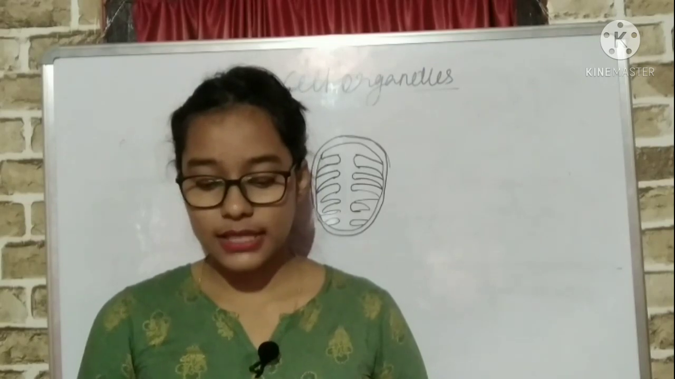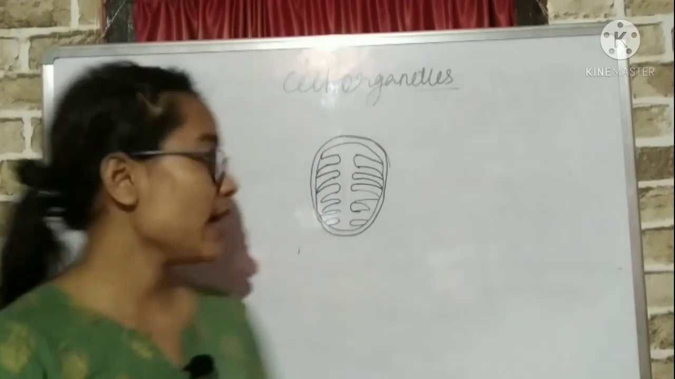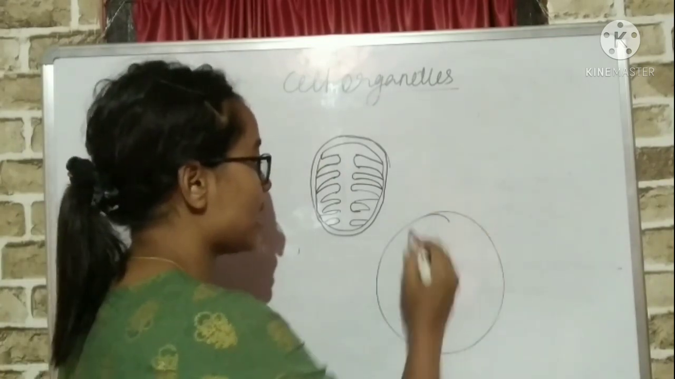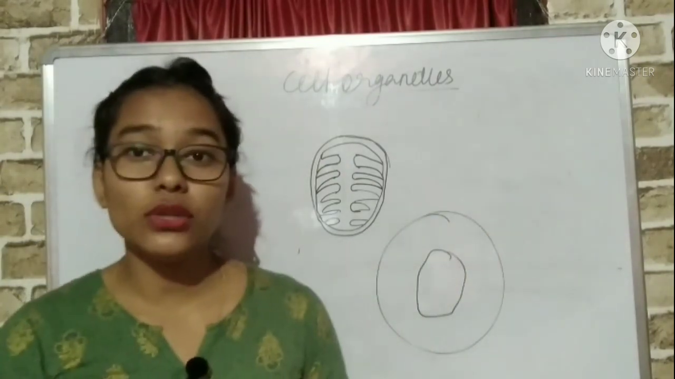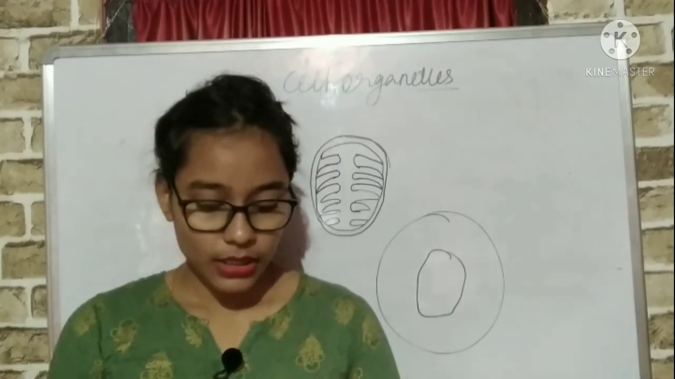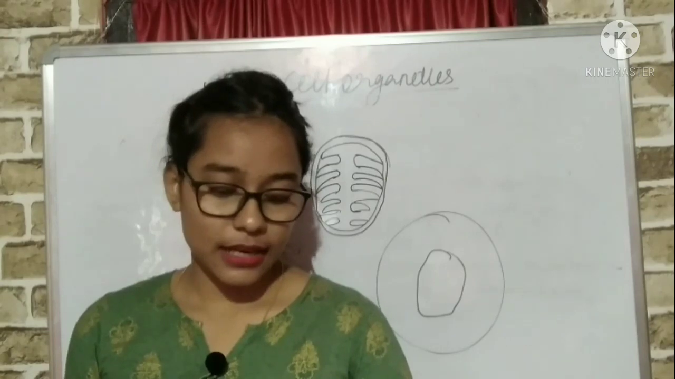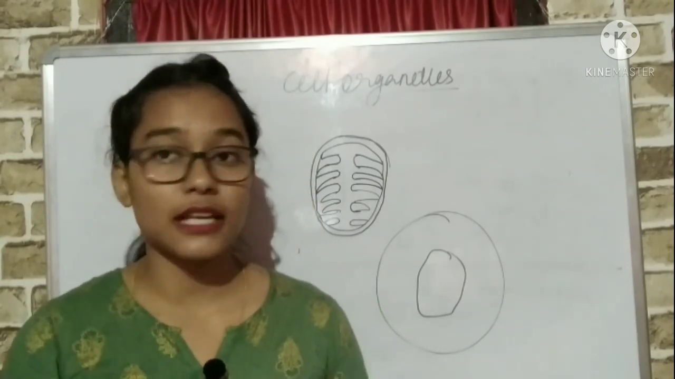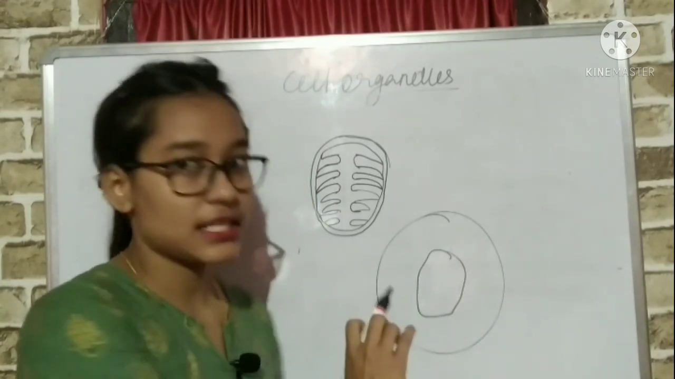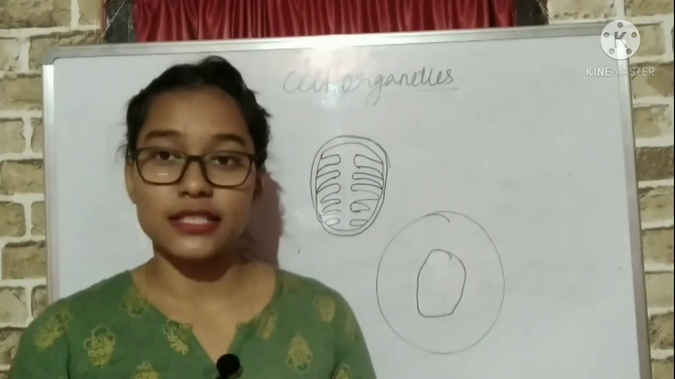Vacuoles are small in animal cells, while plant cells have very large vacuoles. You may have seen in the diagram that the plant cell has a very large empty space called the vacuole. The central vacuole of some plant cells may occupy 50 to 90% of the cell volume. It occupies 50 to 90% of the cell space, which means it is very large inside.